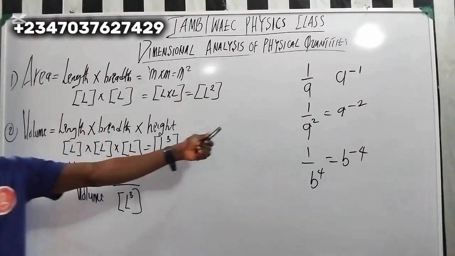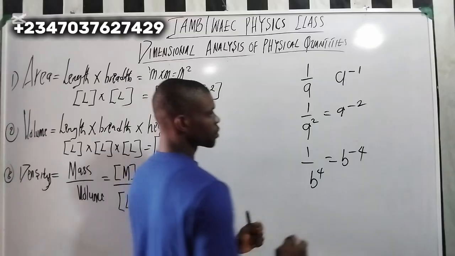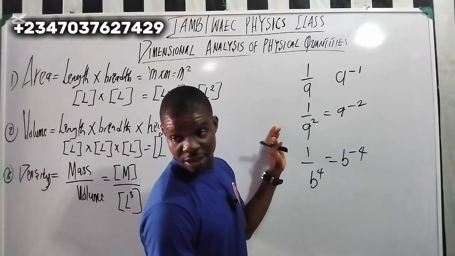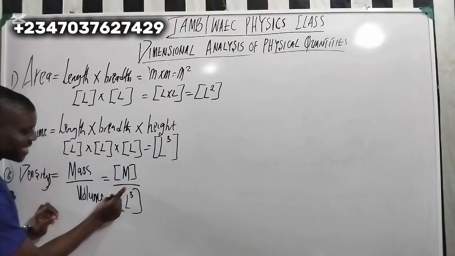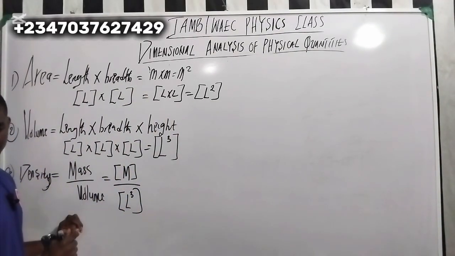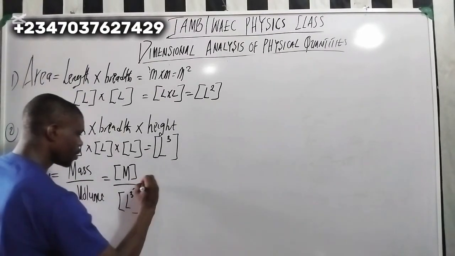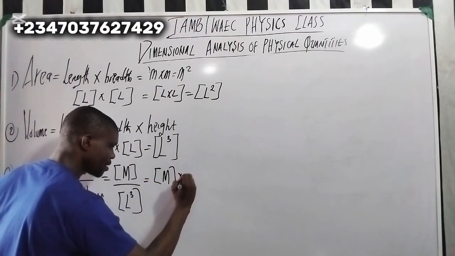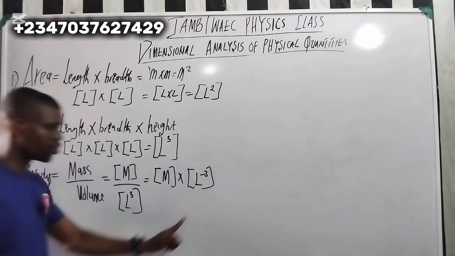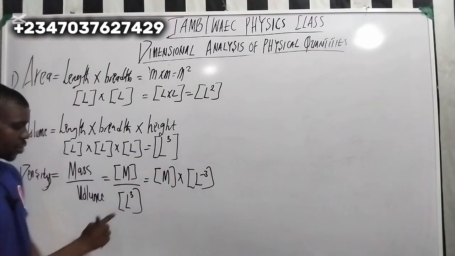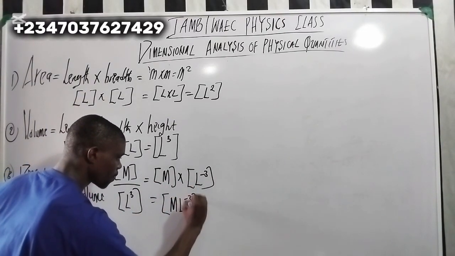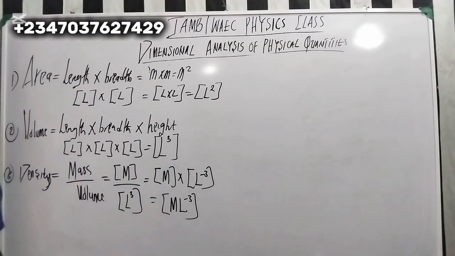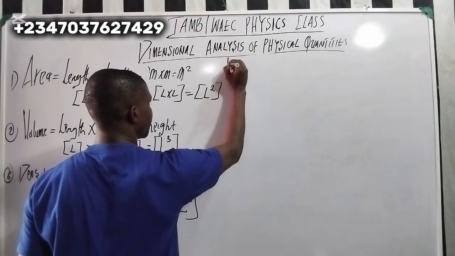So if I have something like this now, this one is going to be L raised to minus 3. Do you understand? So it's going to be capital letter M times L raised to minus 3. So this will have changed to that one. So when you combine them together, that is it. So now this is the dimension for what? For density, right? Mass over volume.